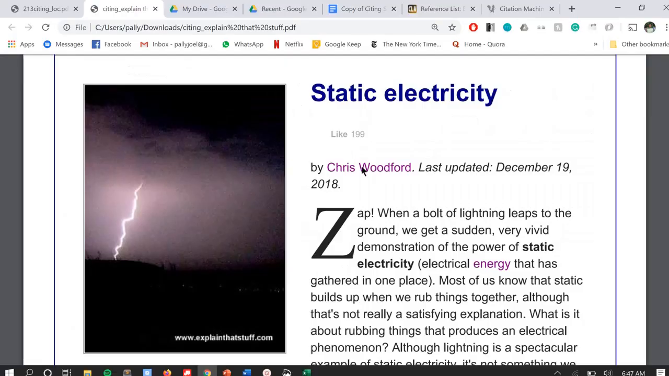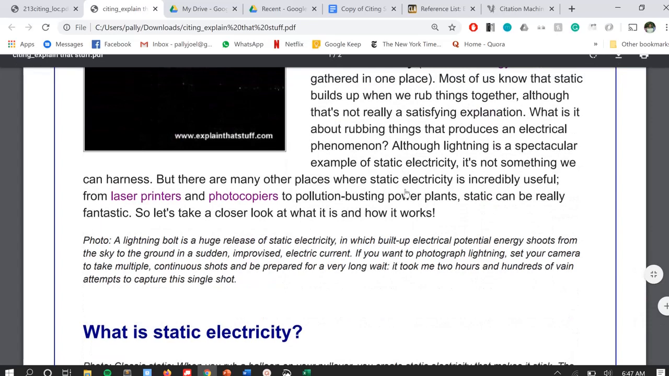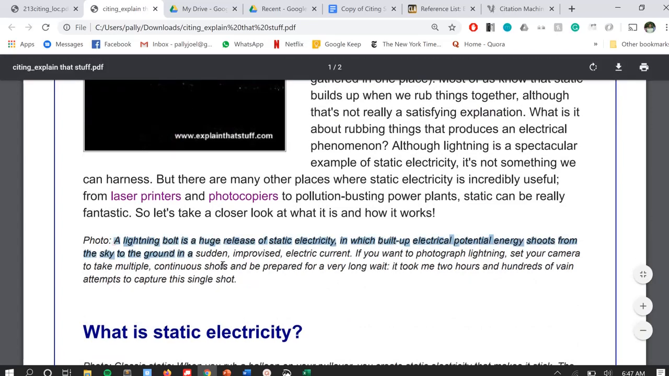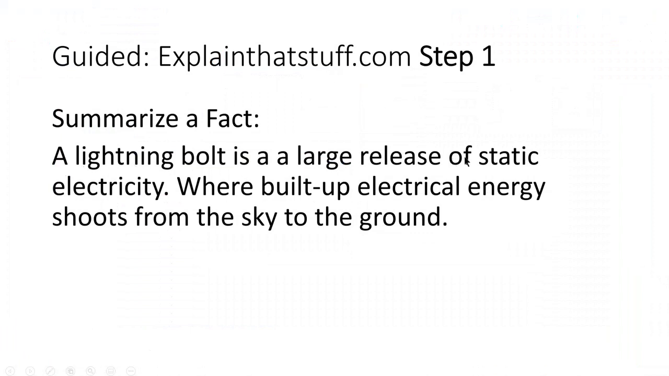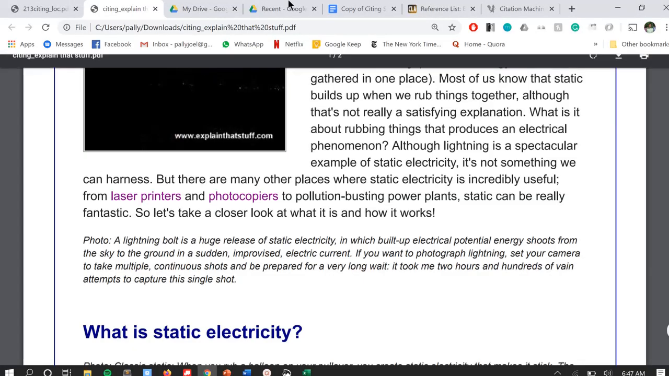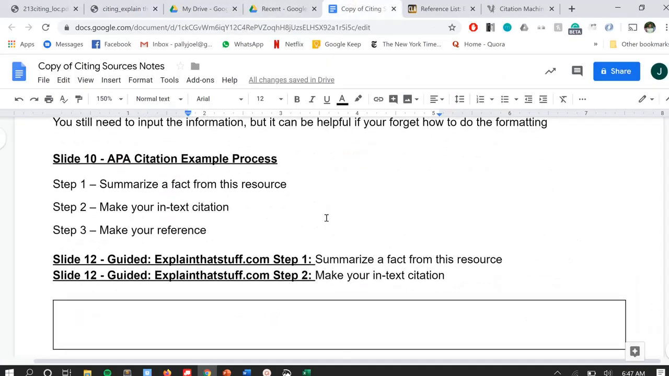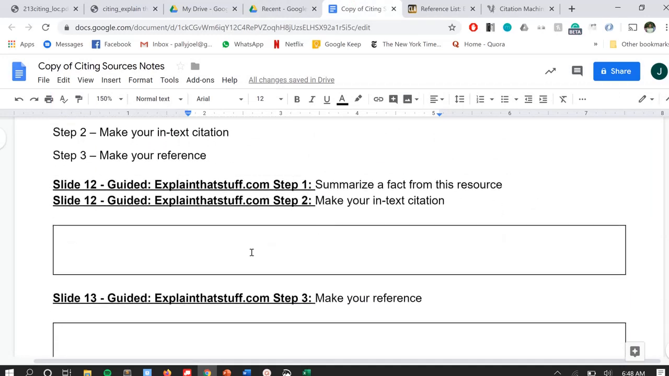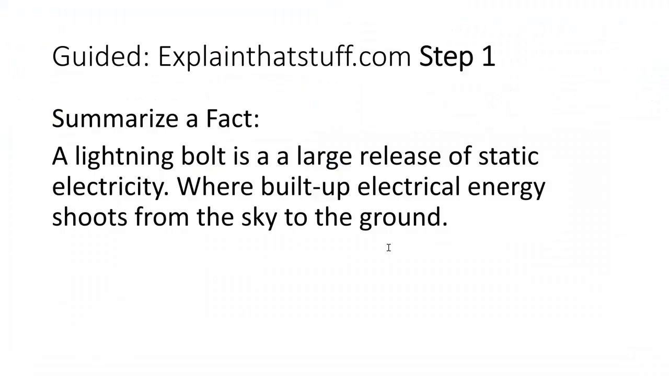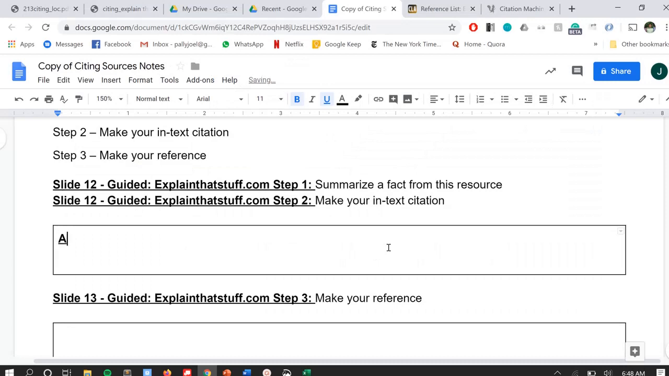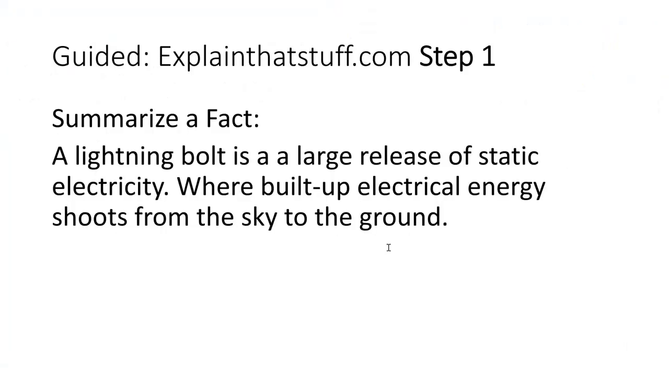So step one is find a fact. So I was looking for a fact. I just decided to take this fact here. So I summarized it. A lightning bolt is a large release of static electricity where built up electrical energy shoots from the sky to the ground. So I'm going to go back to my notes here. Let's go down to slide 12. We're going to do step 1, summarize the fact. So we can pick any fact. So that's the one I just happened to choose. It's not the only fact in the article. You could really write almost anything from the article here. So a lightning